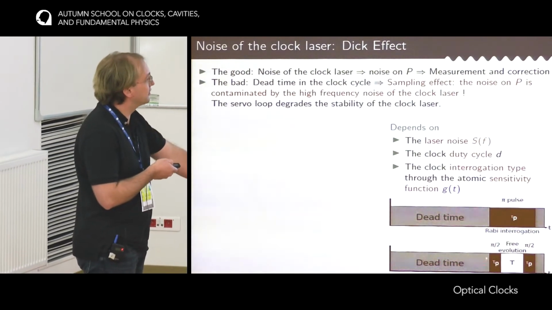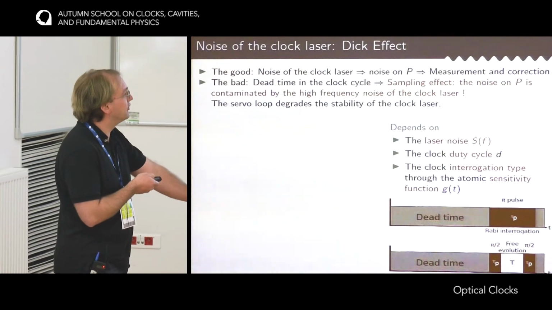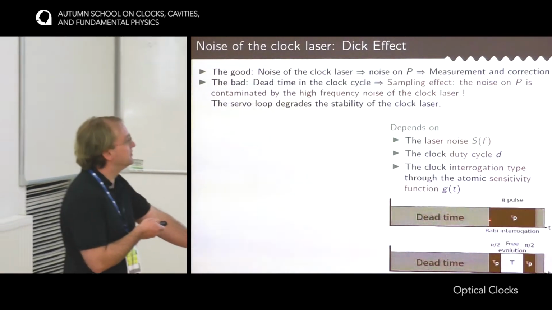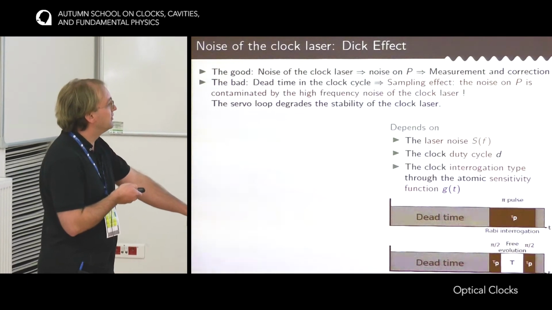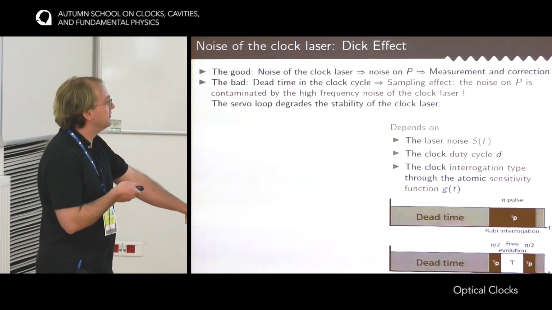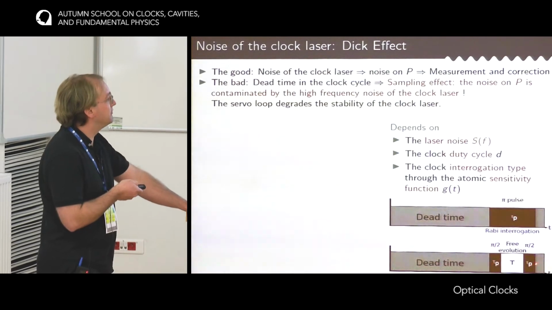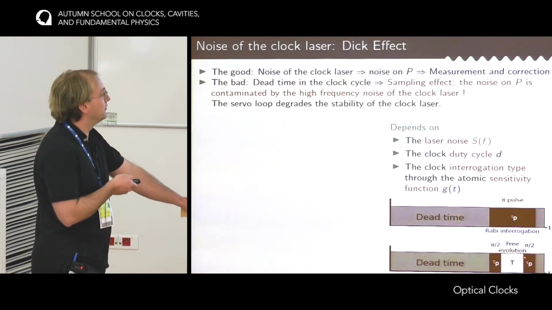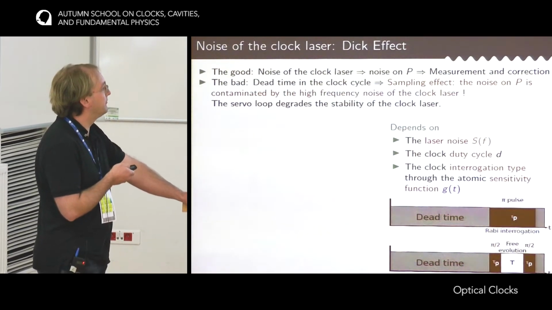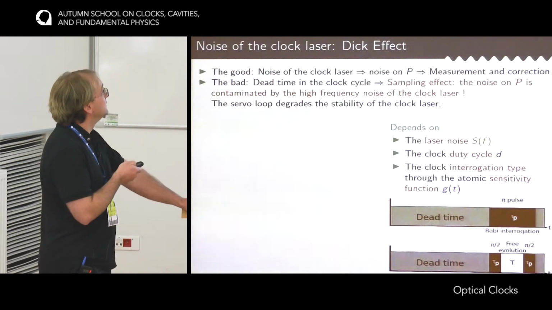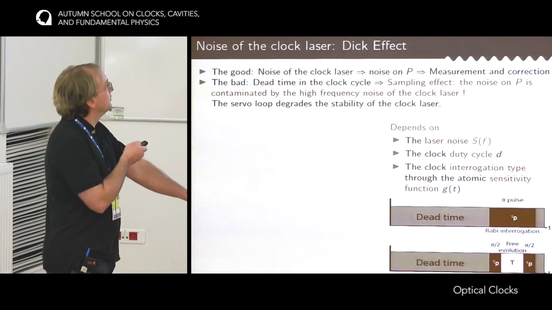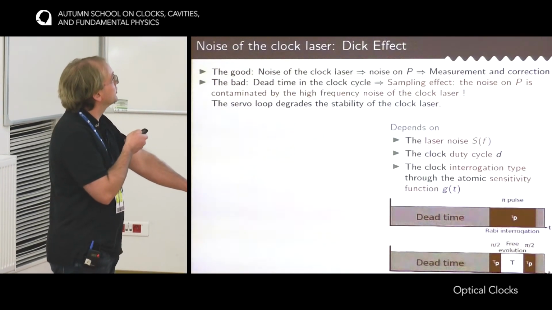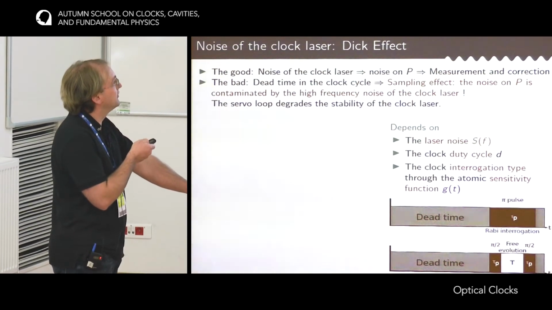And I've depicted this clock cycle for two different interrogations: either a Rabi interrogation, in which the interrogation is constantly on for a given duration, and the Ramsey interrogation, in which the atoms are in free evolution separated by two short pi half pulses. And so because of the dead time in the clock cycle, the frequency of the clock laser is actually sampled by the cycle.